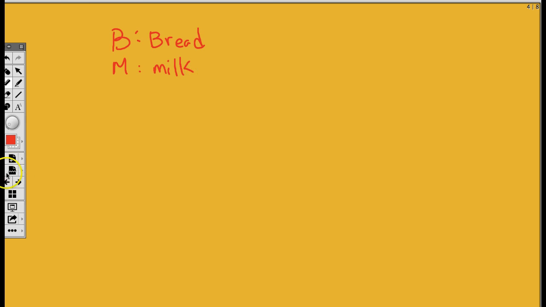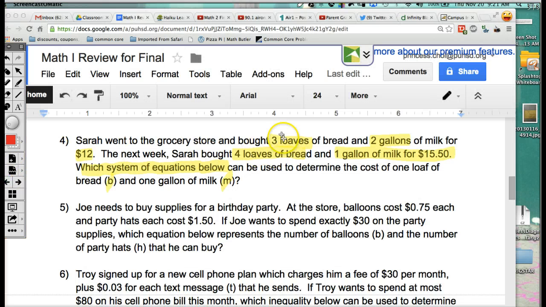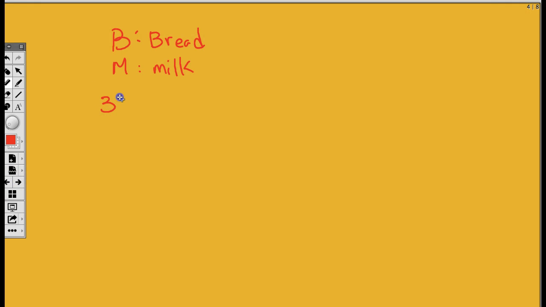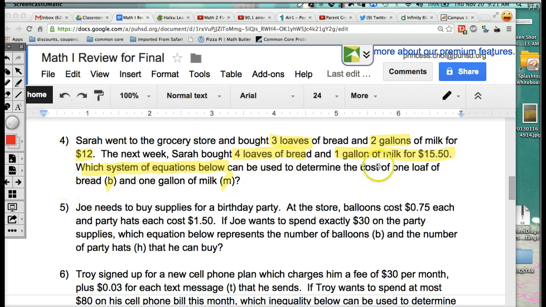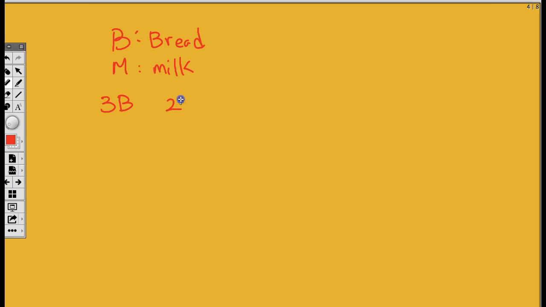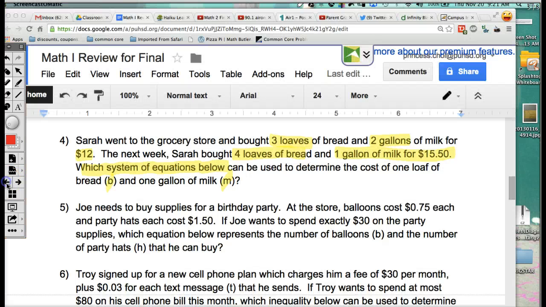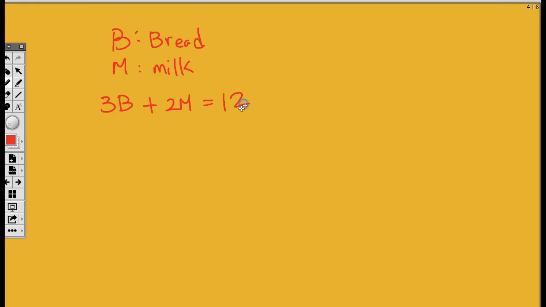Okay. And then let's see, it says 3 loaves of bread, okay? And then it says 2 gallons of milk, so that's 2M, right? And then we have to add them together. And how much was it going to be, guys? It was going to be $12, right?